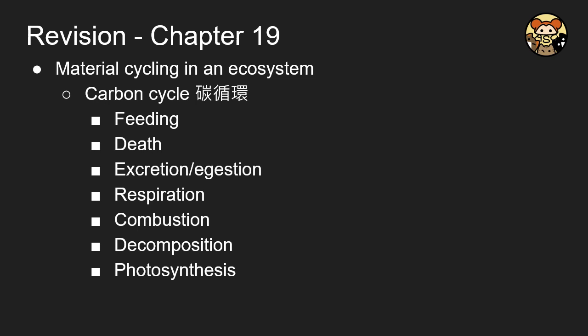And then another important part of this chapter is about material cycling. There will be two cycles that we have to recite. One is called the carbon cycle. And here are the terms related to the carbon cycle. You have to remember every single one of them and be able to link all of them in a cycle.